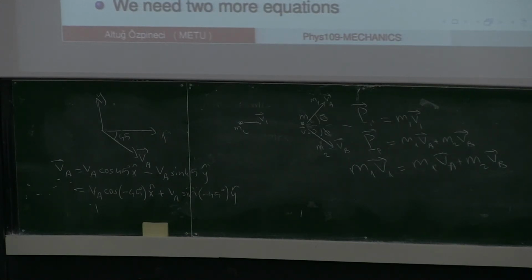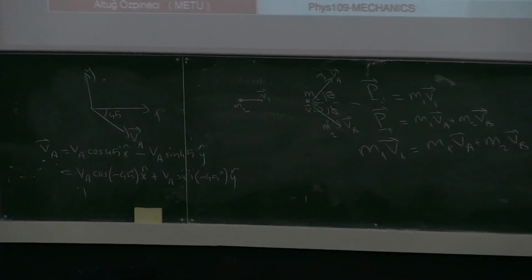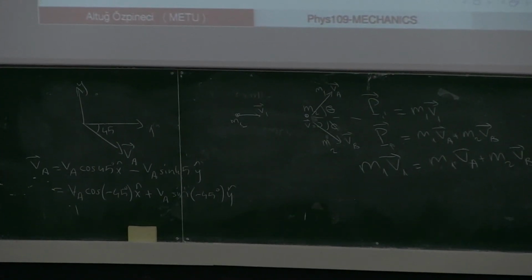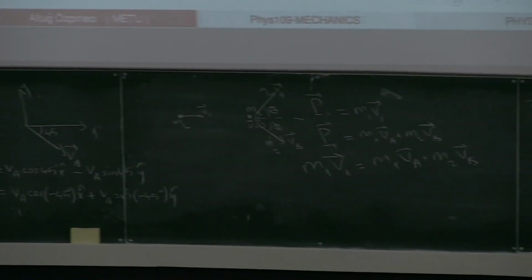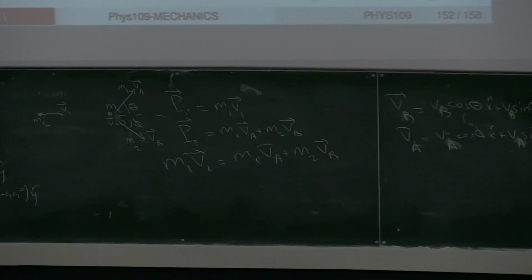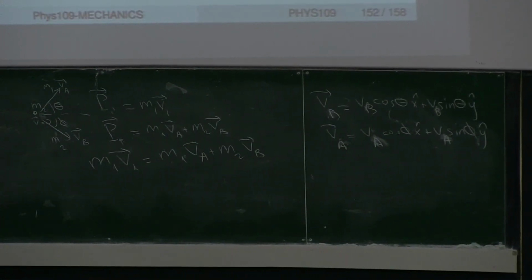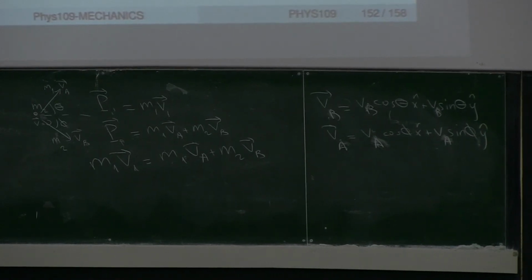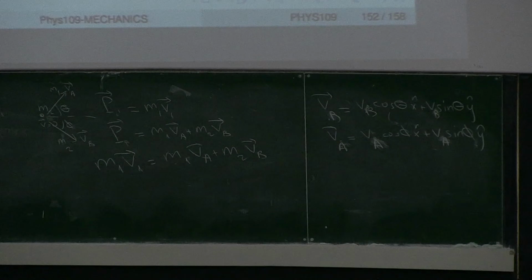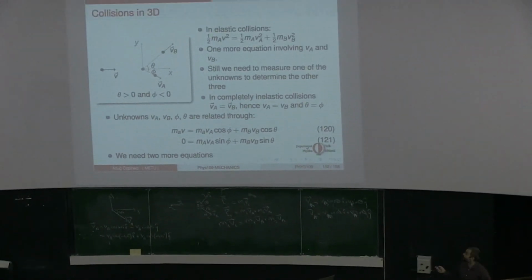Well, if I have 4 unknowns, I cannot really solve it. So to make use of momentum conservation in such an elastic collision case, I need to measure at least one of these unknowns. I have to be given the value of theta, for example. Theta can take an arbitrary value. Any one of these we can just pick, such as theta. Theta can have an arbitrary value, but once you measure theta, all the other parameters will be determined by that value of theta.